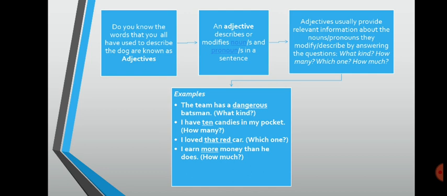You just say, I earn more money. So here more is also an adjective. I hope you are clear with what an adjective is: the word that describes or modifies the noun or pronoun, and it also answers the questions what kind, how many, which one, and how much.